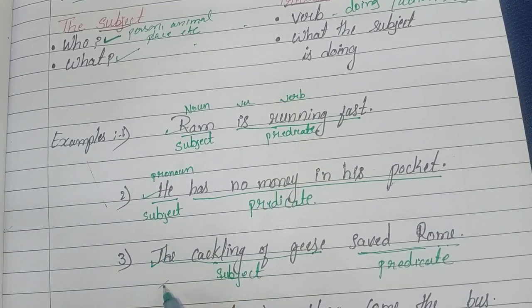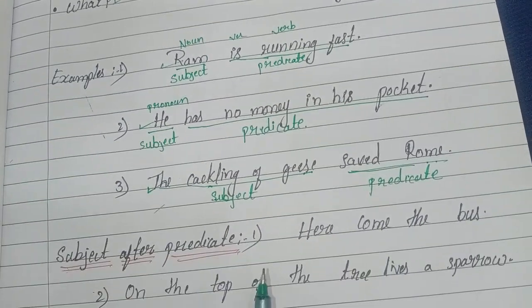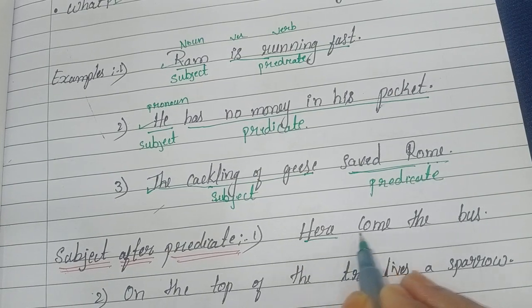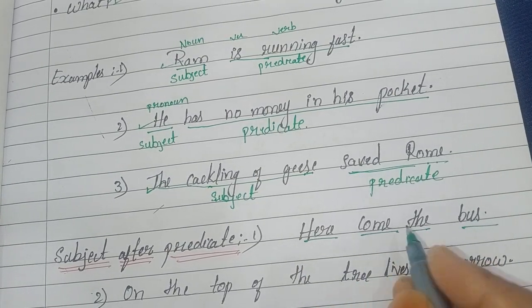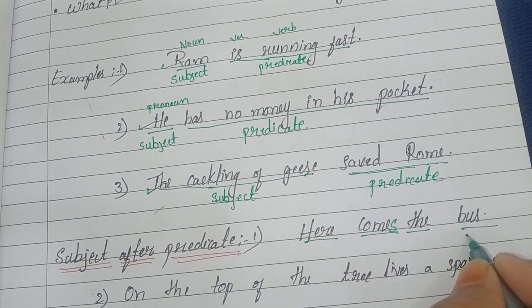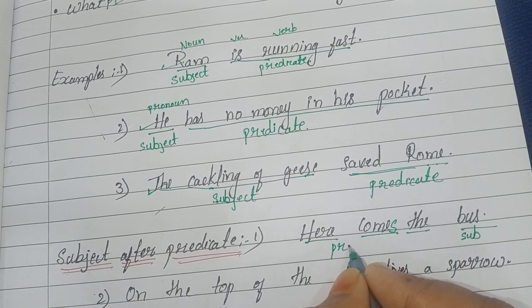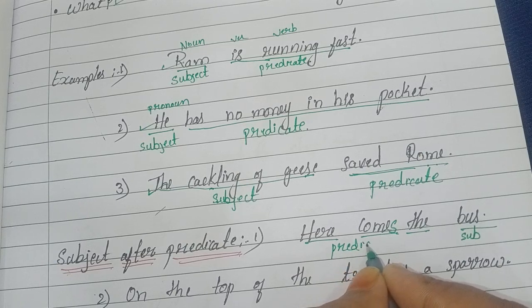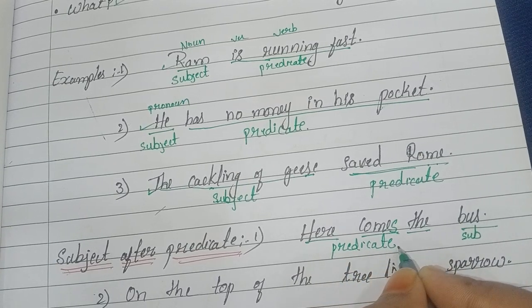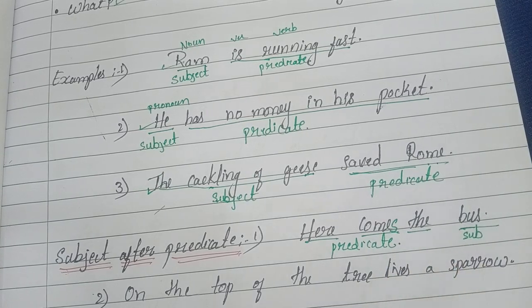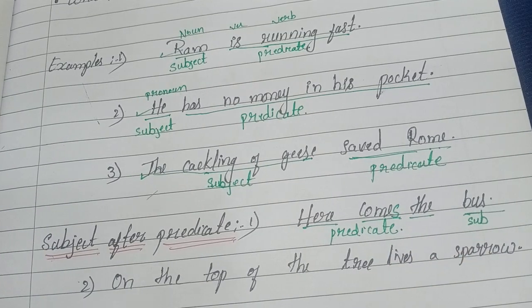In all these sentences we saw the subject comes at the beginning of the sentence. Now the next example we have: Here comes the bus. Here the bus is the subject, and here comes is the predicate. In this sentence the subject comes at the end of the sentence.